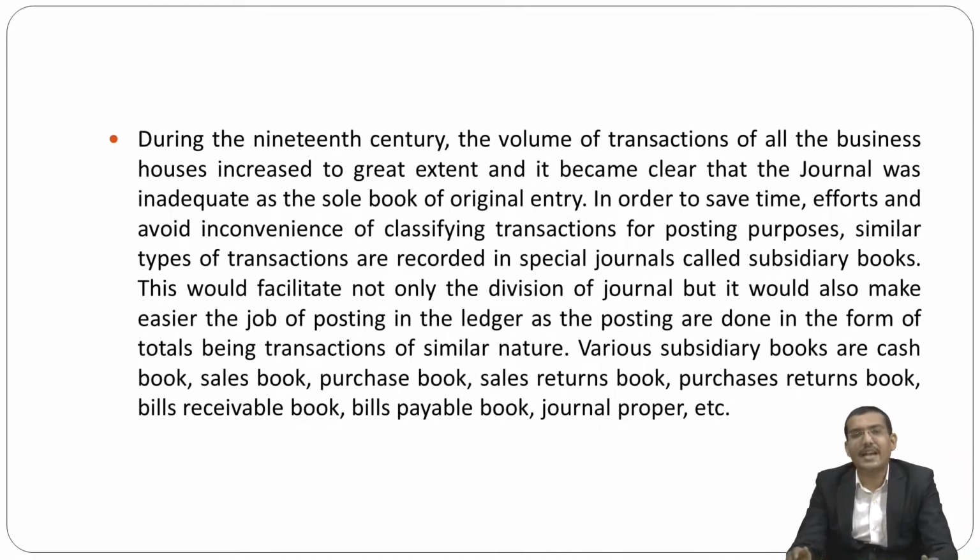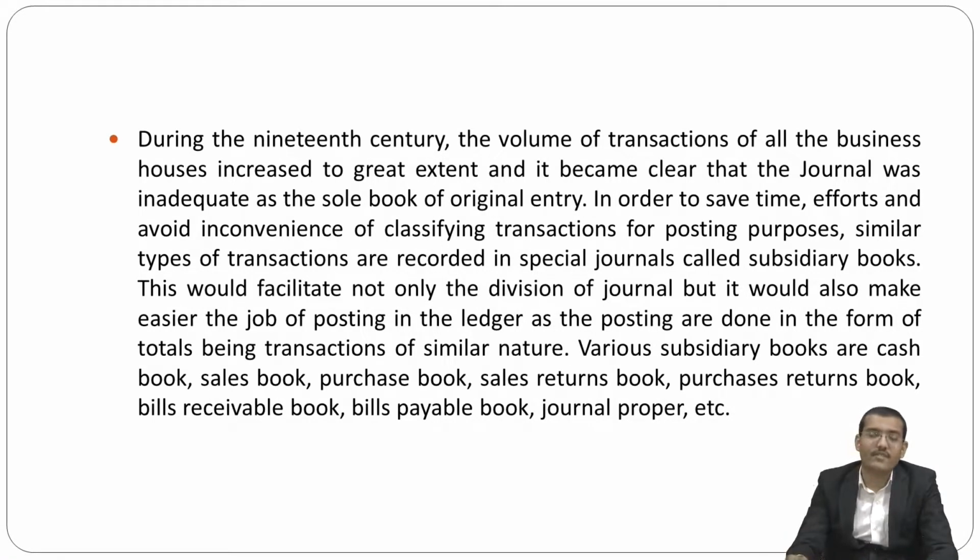Then, during the 19th century, the volume of transactions of all business houses increased to a great extent, and it became clear that the journal was inadequate as a sole book of original entry.